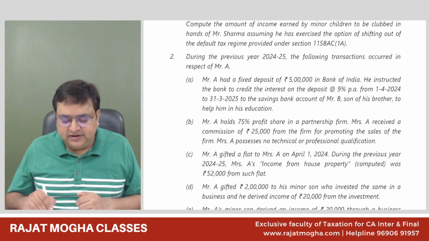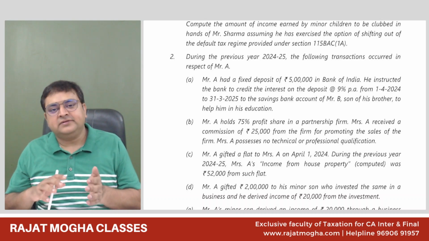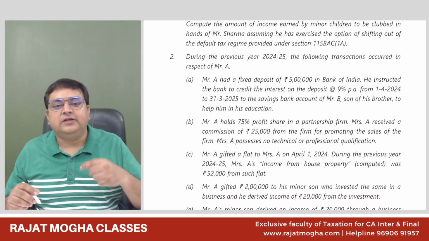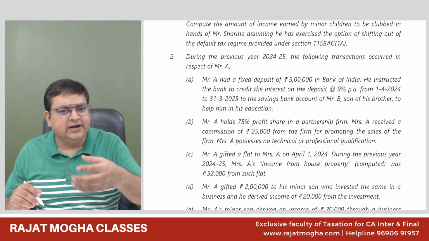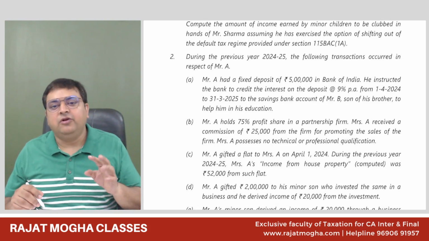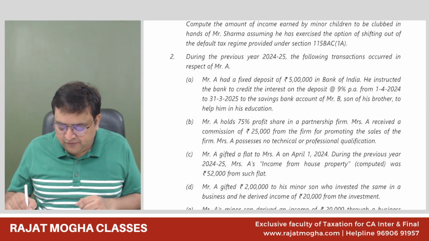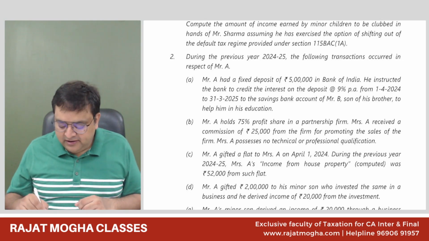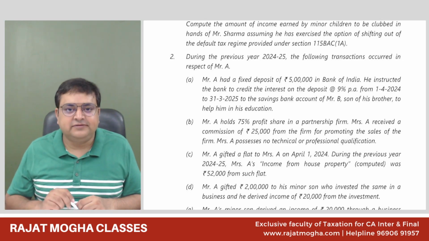And he has instructed the bank that whatever is the interest which I'll be earning, just credit this in my nephew's account. So whenever you transfer the income without transfer of asset to any person, either your relative, non-relative, doesn't matter, it will always be clubbed. So 5 lakh, 9% interest, from 1st April 24 till 31st March 25, for the entire year. So 5 lakh into 9%, 45,000 will be clubbed back in the hands of Mr. A.